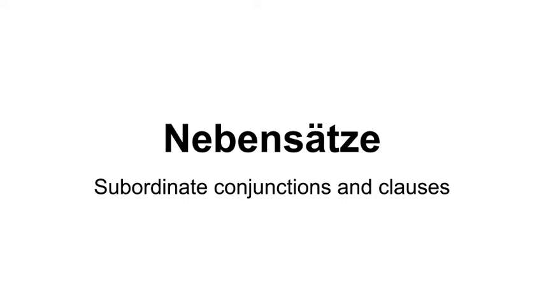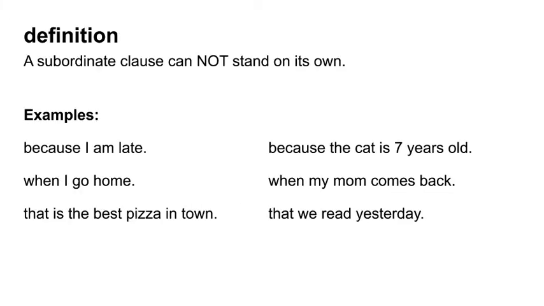Nebensätze. In this lesson, you will learn about subordinated conjunctions and clauses. We talked a little bit about weil in German 1, but this is a more extensive lesson. By definition, a subordinate clause cannot stand by itself. It's not a sentence. Because I'm late.